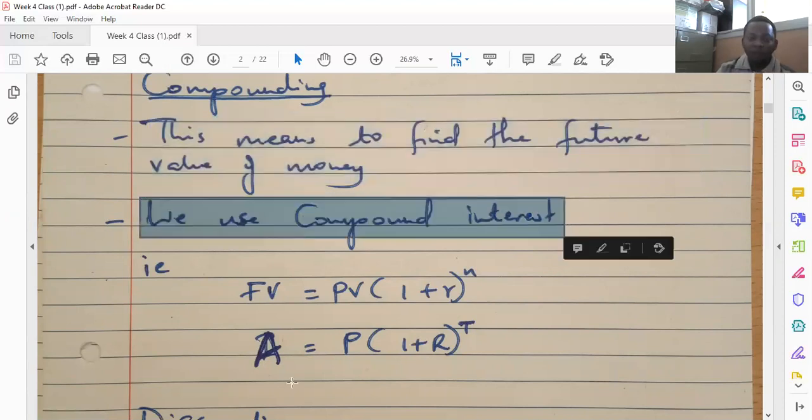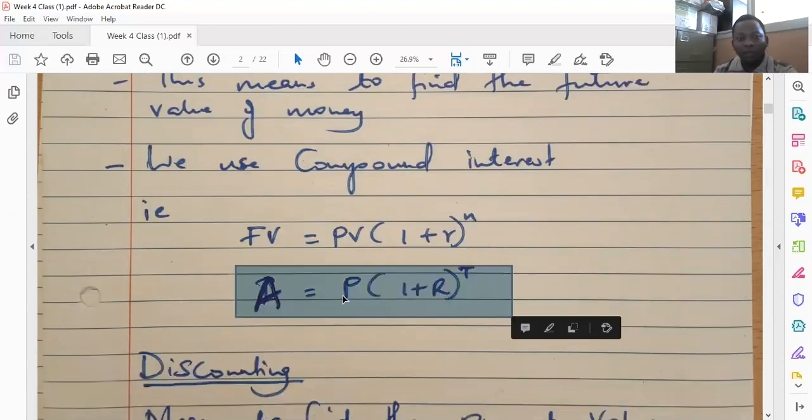I know this is familiar to you. The compound interest formula is A, that is the future amount, is equal to the principal or the present amount multiplied by, in brackets, 1 plus the interest rate raised to the power of time. In this case, the time is in years, and the interest rate is usually quoted per annum.